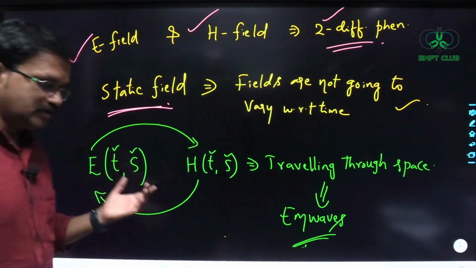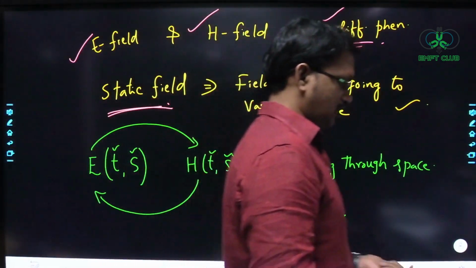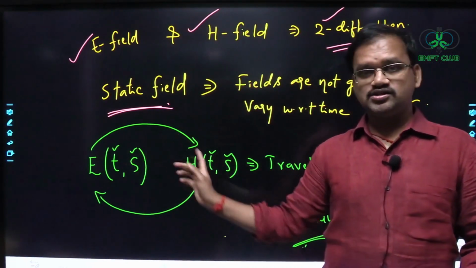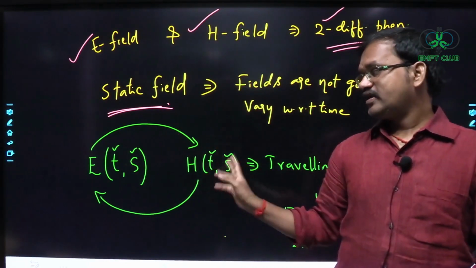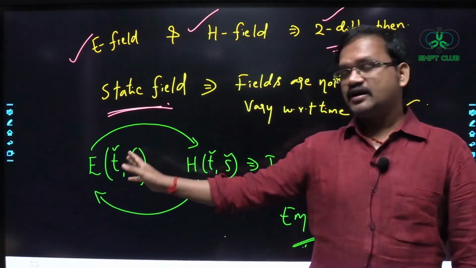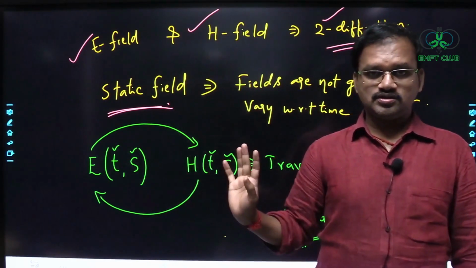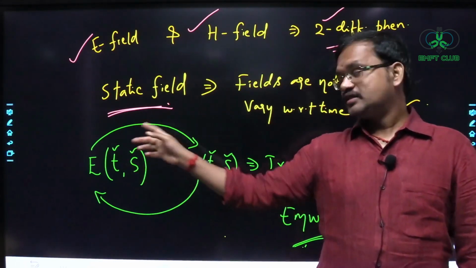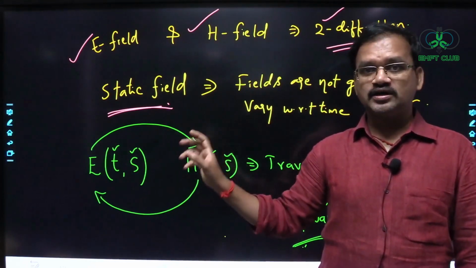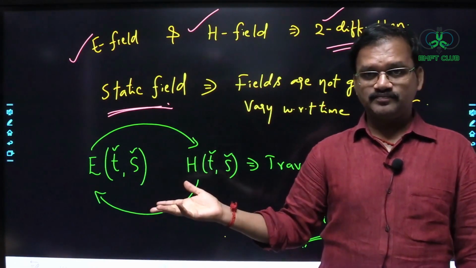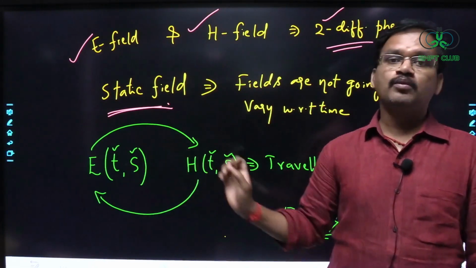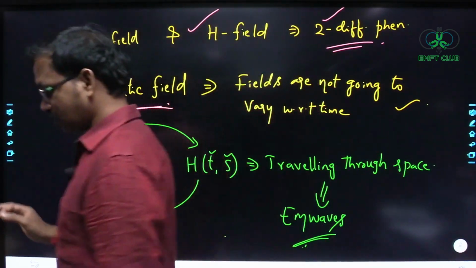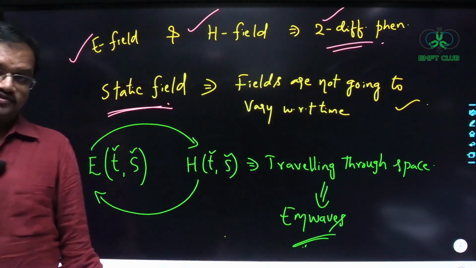So we cannot treat them as two different phenomena. Why? Here one is producing the other. One cannot exist without the other. So if the H field ceases to exist, then the electric field will also cease to exist. They will always coexist together. They cannot exist separately. Understood? Just like Romeo and Juliet, they will always coexist together, in the case of electromagnetic waves.